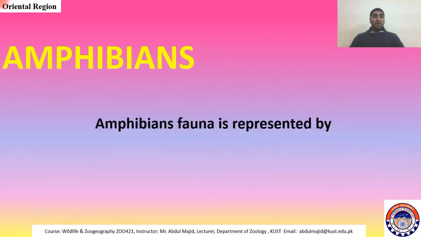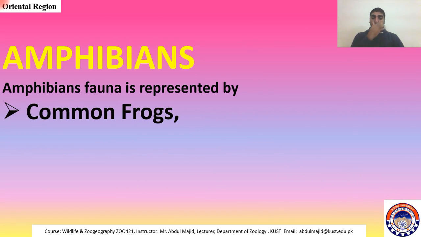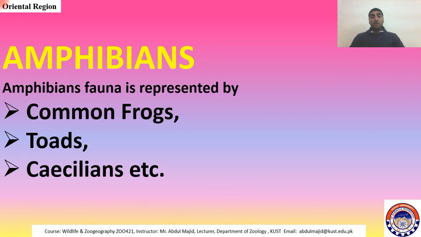Among amphibians, we have common frogs and toads. The amphibia is divided into three different groups. One is Caecilia, also known as Gymnophiona, the legless or snake-like amphibians.